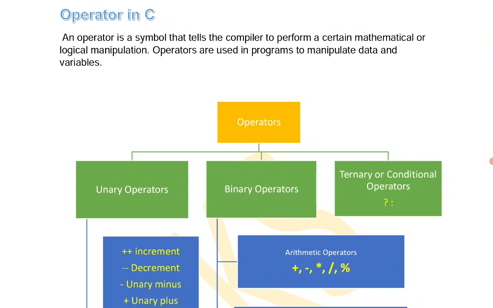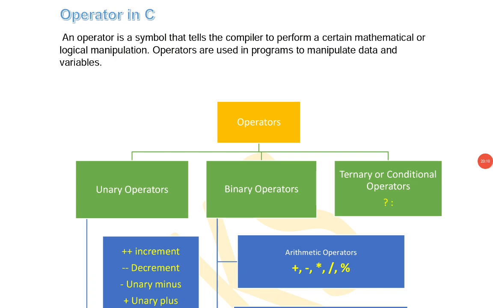Here sum, a, b, c are variables, whereas plus, divide and equals are operators, and 3 is a constant, a numeric constant. So what is an operator? An operator is a special symbol that tells the compiler to perform a certain mathematical or logical manipulation.